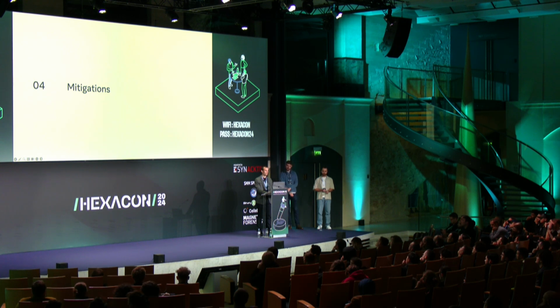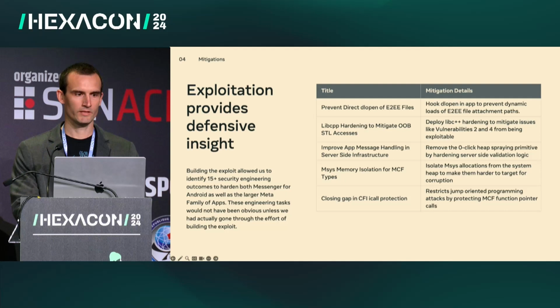All right, so now we're going to talk about the mitigations we created as a result of this exercise and the gaps that we've closed. One of the key messages from this presentation is that exploitation can provide defensive insight and make it harder for people performing the same work. We've identified 15 plus security engineering outcomes from this exercise, not only hardening Messenger, but also the family of apps as a whole. So we're going to go through 5 of them that we thought were interesting to note.